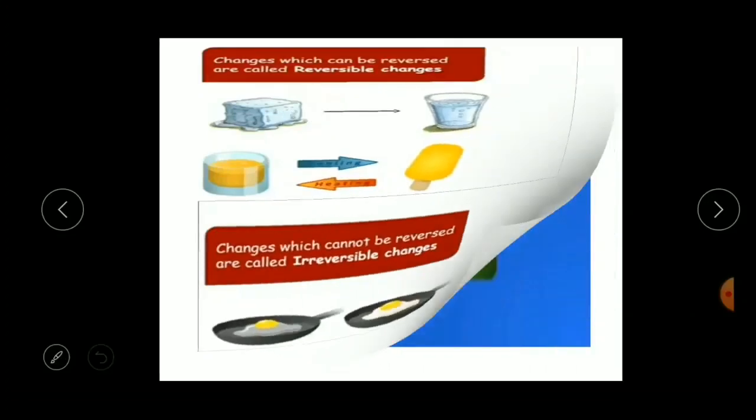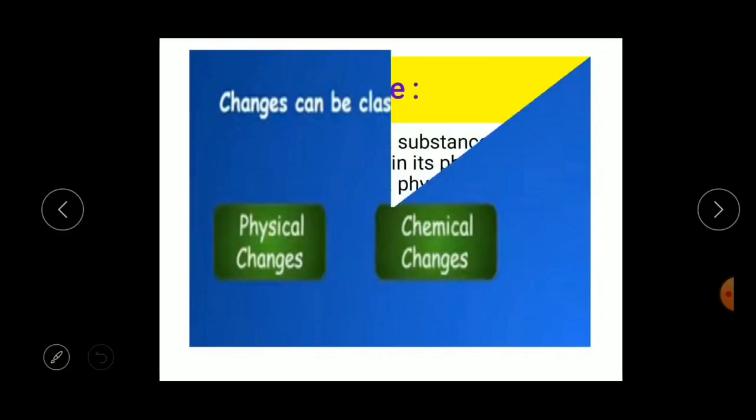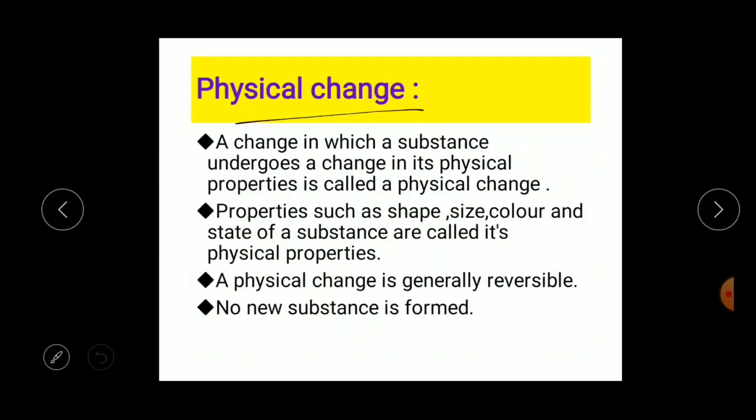Now let us move to the next concept: changes can be classified into two types. The first one is physical change and the second one is chemical change. Now let us know more about this. What is the meaning of physical change? A change in which a substance undergoes a change in its physical properties is called a physical change.